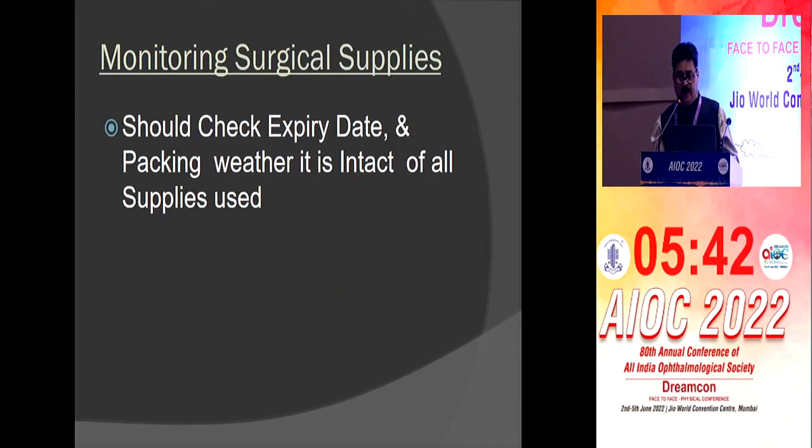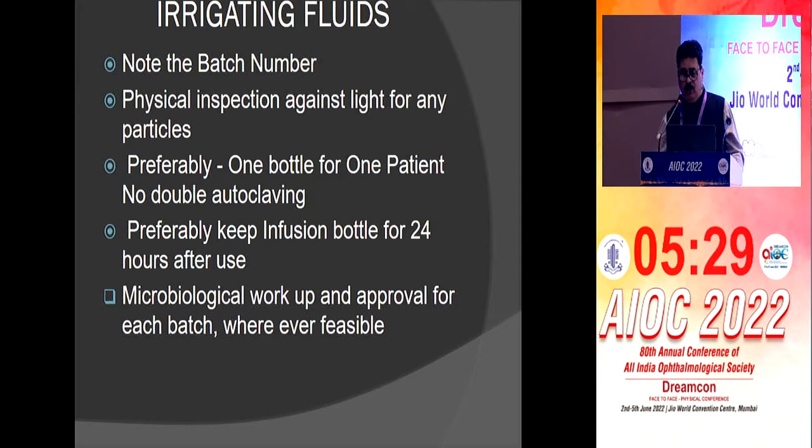Check the expiry date and whether the packing is intact for all the supplies. Your assistant should be aware of this. Before giving to you, he should check whether the supplies are intact and then the expiry date. For irrigating fluids, we should note the batch number and physically inspect against the light to see whether any foreign body is there in the liquid. Most of the time we have found the irrigating fluid is the culprit in infection. Please preferably keep the infusion bottle for 24 hours after use. If there is an infection, you can get it checked.